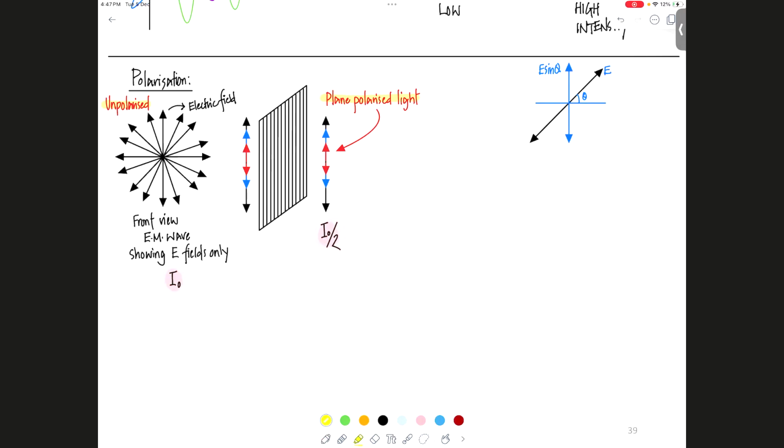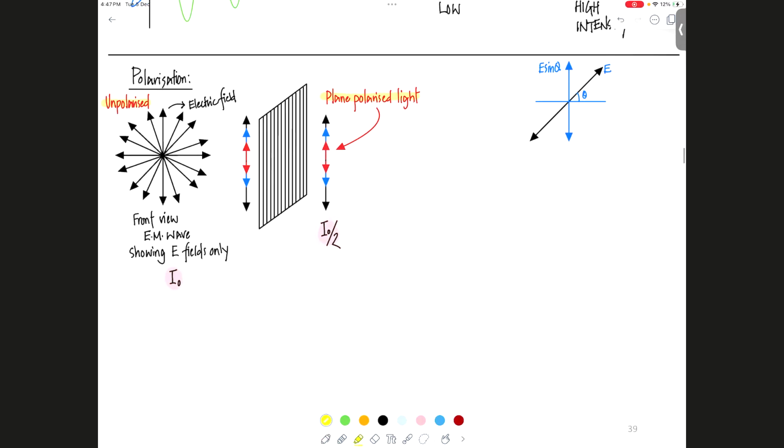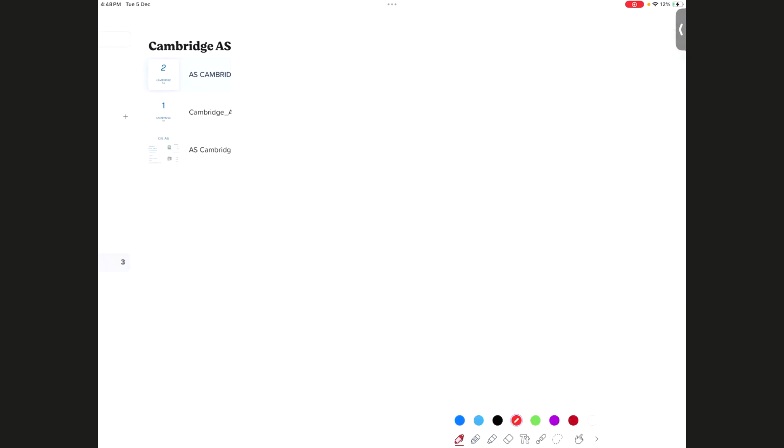Oh, that's true. That's possible. I read recently that they made polarizing filters that are capable of blocking the magnetic field only, not the electric field. What do you think would be different? Exactly. It'll be just the same thing, but this time, what do we rely on? Yeah, exactly. Okay. So eventually, it doesn't matter which one, just focus a little on the top part. Right. So that is your plane polarization.